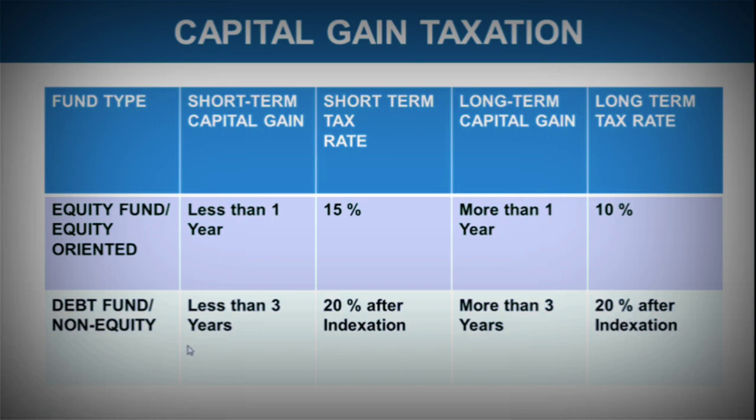So you will see that for a debt fund or non-equity fund, the tax on either short-term or long-term capital gain is the same, 20% after indexation. But in the case of an equity fund or equity oriented instruments, the short-term tax rate applicable is 15% and the long-term tax rate applicable is 10%.